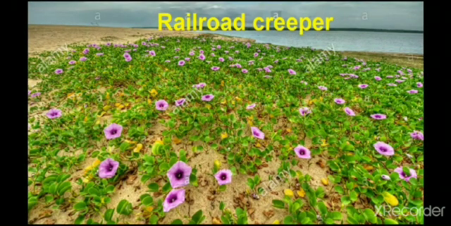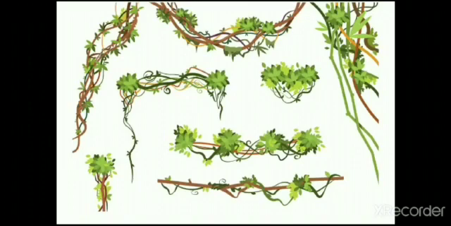Next is vines. You might have seen vines like the pumpkin, the railroad creeper, kavali, watermelon, or the grape vine. They have a very soft, green, and flexible stem. They grow with the help of a support. Now let's discuss vines. Some vines need vertical support for growing, while some others spread on the ground.